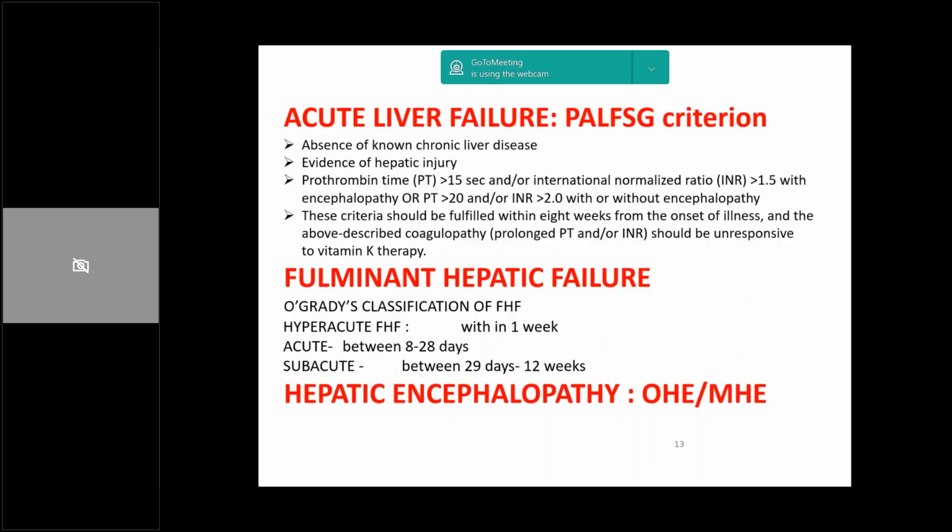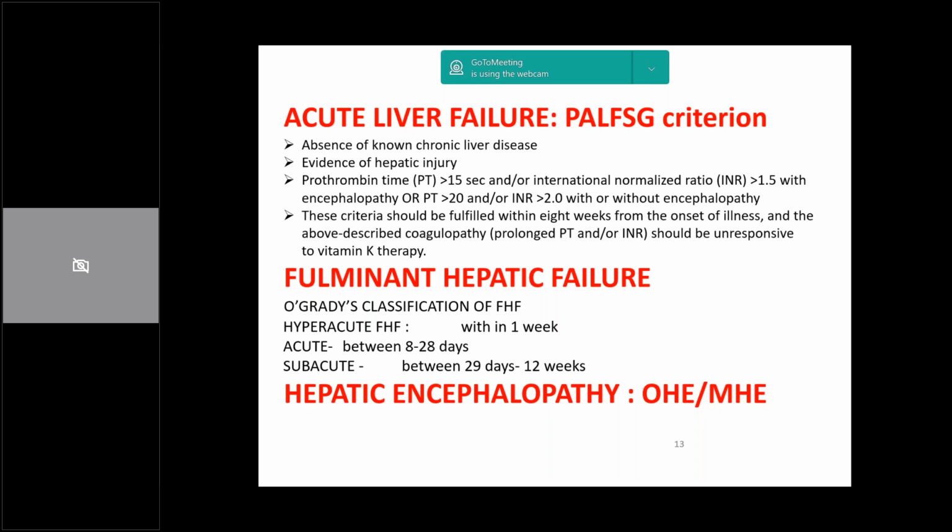There are various other classifications, like the study group in Japan called the Intractable Hepatobiliary Study Group, which also gives an ALF classification on the basis of prothrombin time, INR more than 1.4 to 1.5, and severe liver damage within 8 weeks of onset of symptoms.